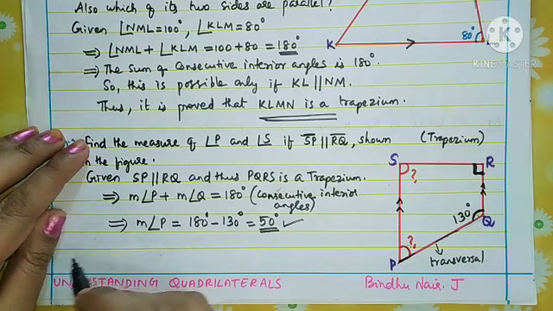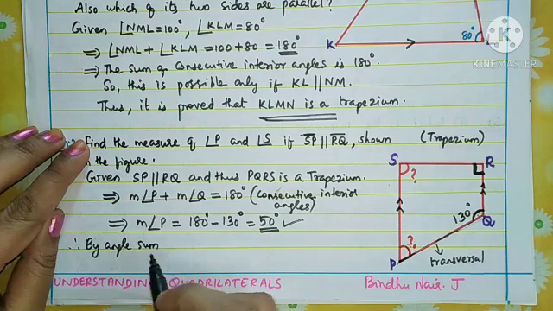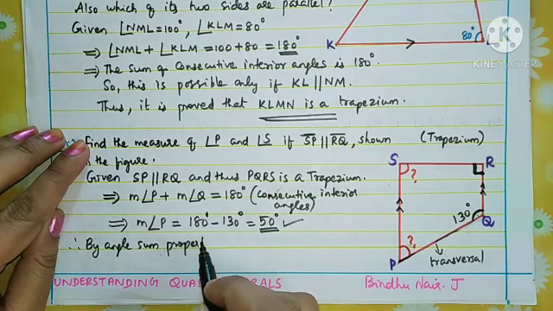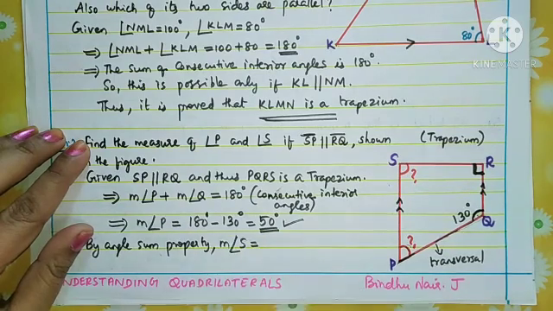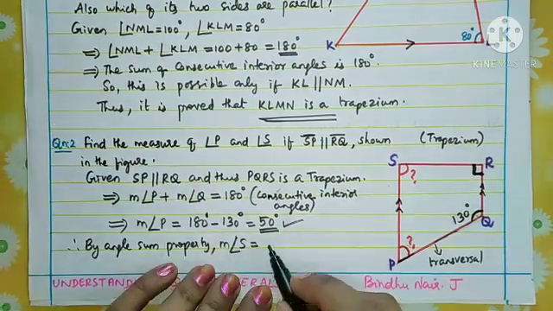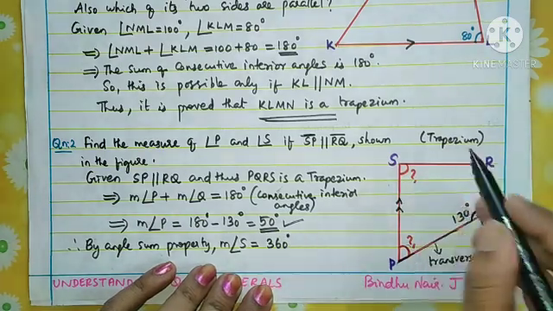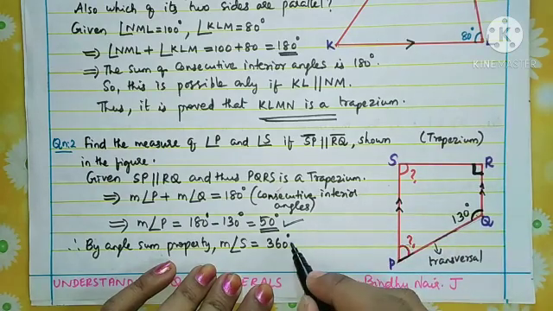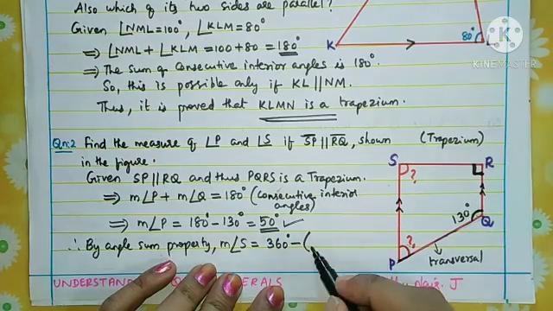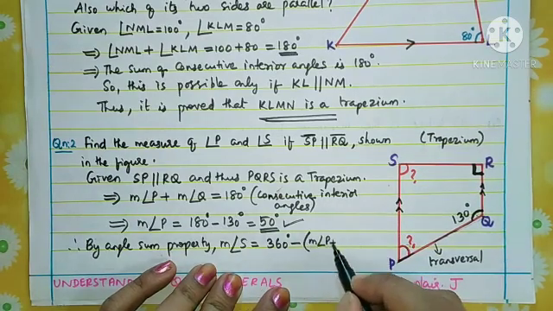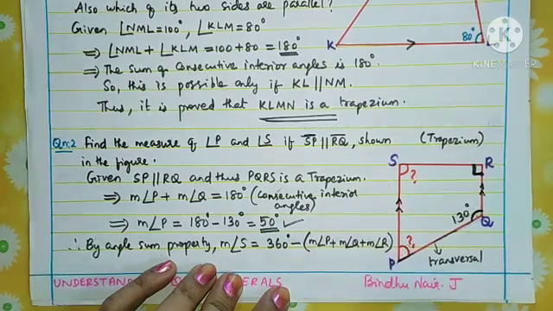Next line: therefore, by angle sum property, measure of angle S is equal to 360 degrees, which is the total angle of the quadrilateral, minus these three angles: measure of angle P plus measure of angle Q plus measure of angle R. You understood the meaning?